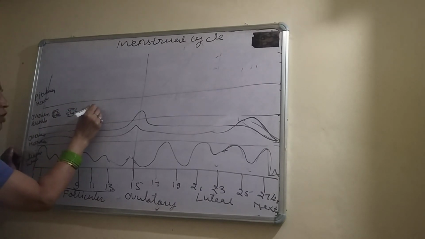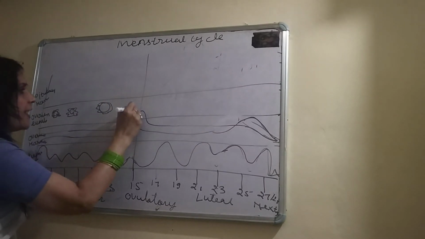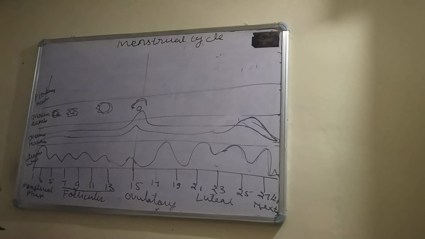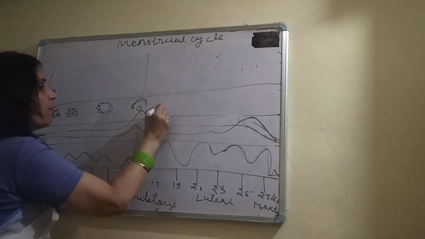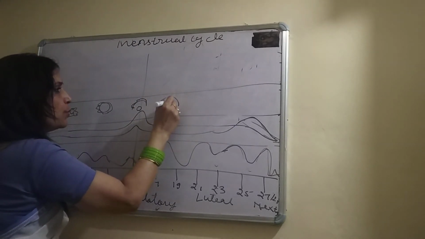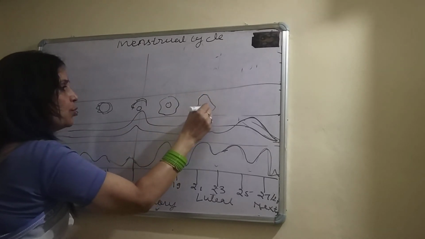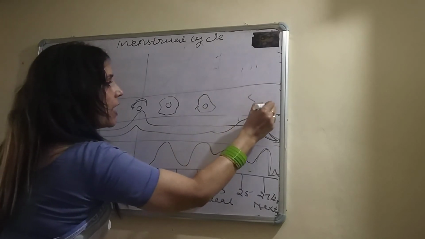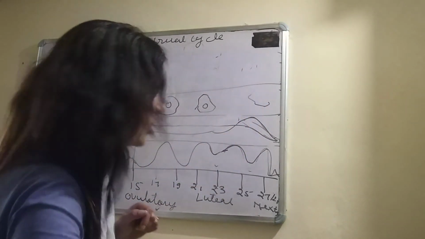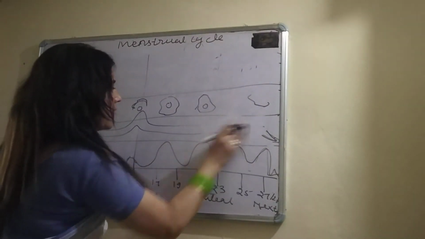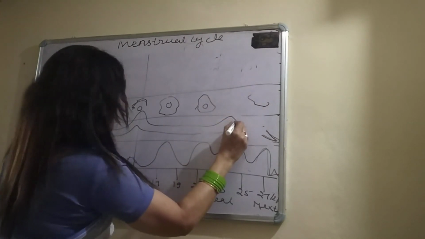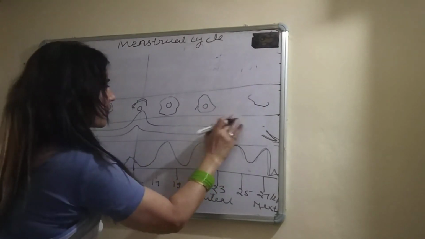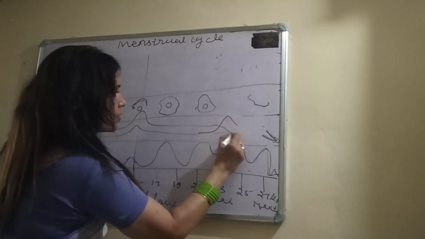Ultimately, the tertiary or Graafian follicle is formed. In 15 days, the Graafian follicle ruptures, the ovum is freed. And what is formed? The corpus luteum. The corpus luteum secretes progesterone hormone and ultimately the corpus luteum degenerates. We can take the progesterone hormone. This is the progesterone, estrogen.